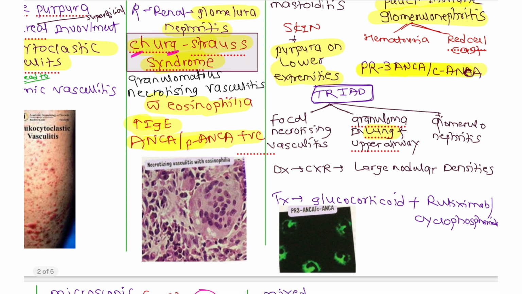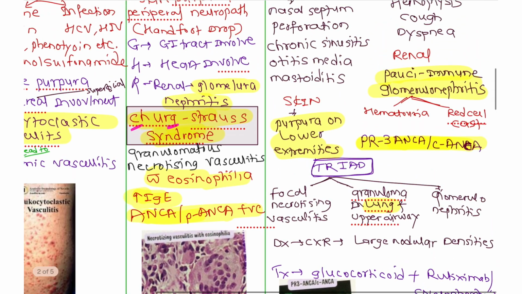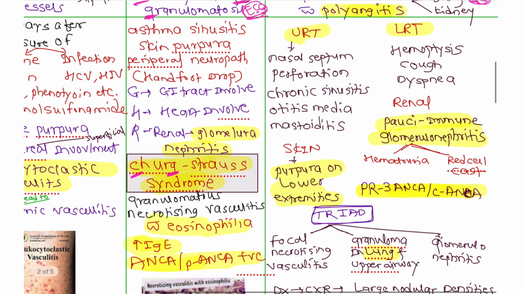You can see here a typical image of necrotizing vasculitis with eosinophilia. These are the eosinophils, and they are stained p-ANCA positive. There are symptoms like asthma, sinusitis, skin purpura, peripheral neuropathy, due to which wrist drop and foot drop occur.